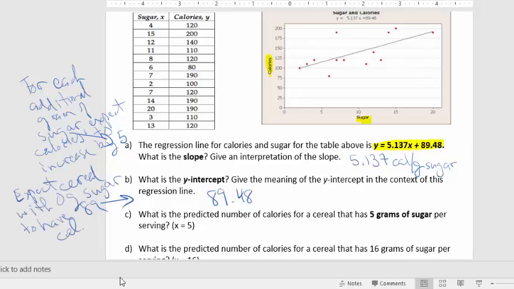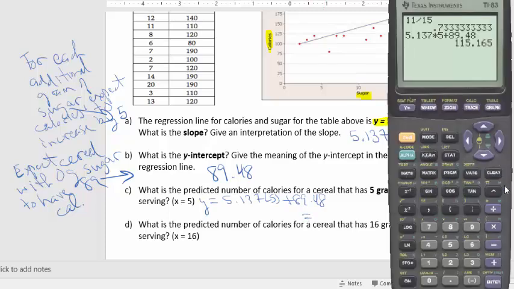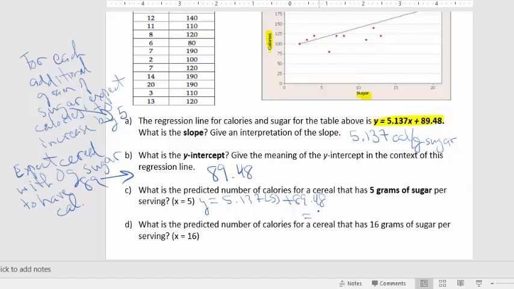And then you can also just use this equation to make predictions. So if I know x equals 5, what could I do? Plug in 5 for x and see what I get for y. So I would just do y equals 5.137 times 5 plus 89.48. Punch that in the calculator. So that would be 115.165. So we'll just say 116.